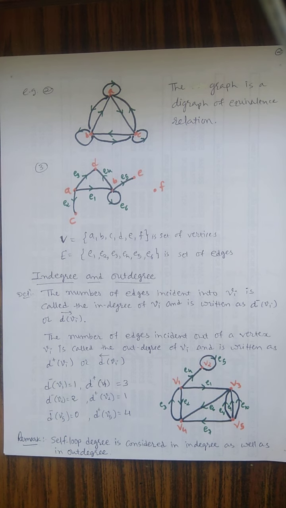Now we can see another example, V5. Look at here. V5 has out degrees 1, 2, 3 and 4: E7, E8, E9 and E10. So you can see that there are 4 out degrees. So d plus V5 is equal to 4. But how many in degrees? Nothing. So we can say that there is no in degree, that is d minus V5 is equal to 0. Now you can also easily find for V3 and V4 how many in degrees and how many out degrees.